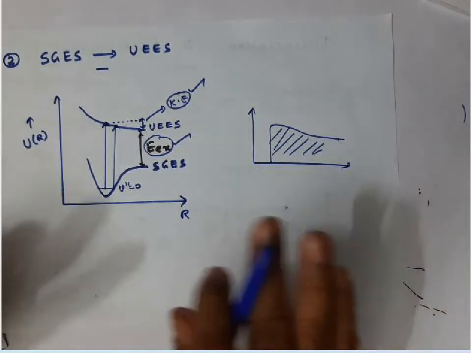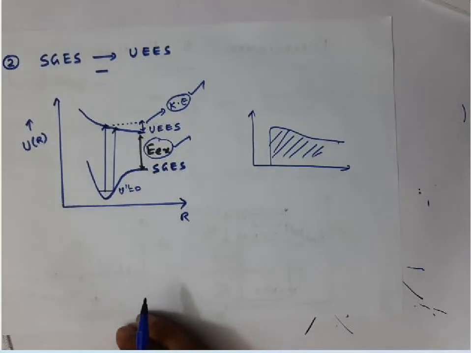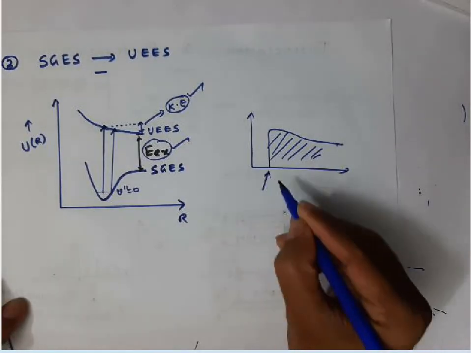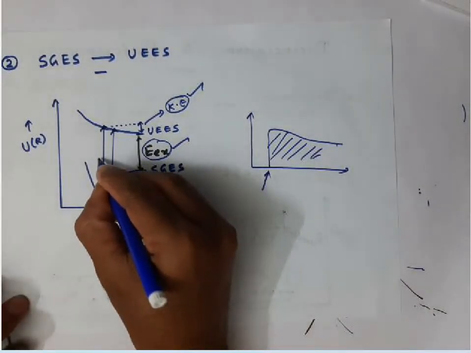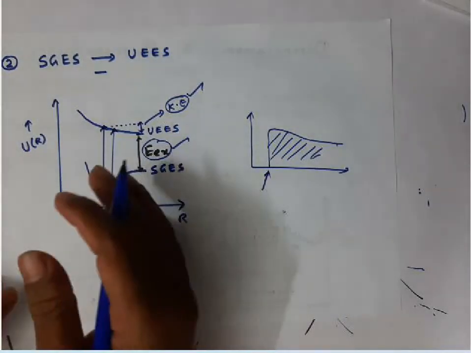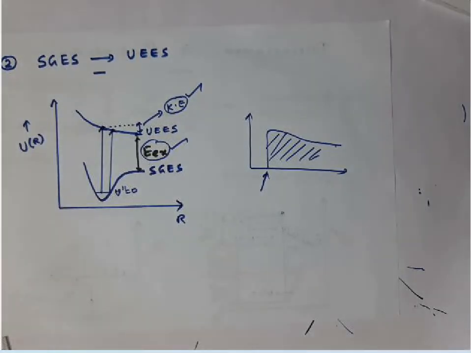If a spectrum has only a continuum, it is very clear that the transition takes place from a stable ground electronic state to an unstable excited electronic state, and this gives you the continuum. This is the continuum limit. But here all transitions lead to dissociation. That's very, very important. Keep this in mind.